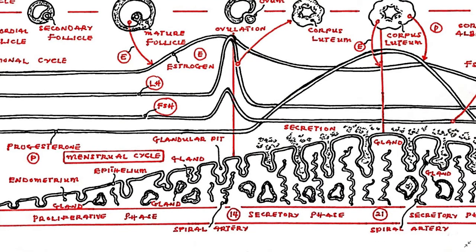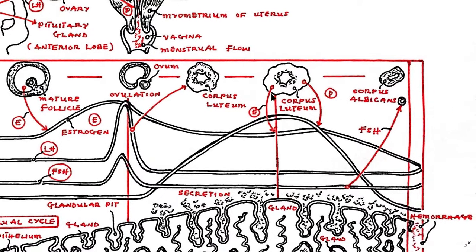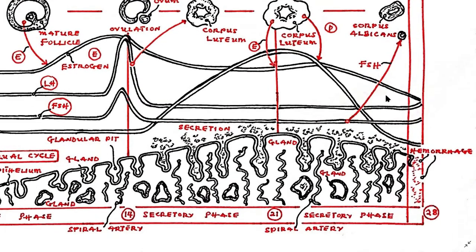If fertilization occurs on or about the 16th day, the corpus luteum becomes the principal source of hormones for the next 90 days. In the absence of fertilization, the corpus luteum begins to involute and degenerate to form a corpus albicans around the 26th day, and estrogen with progesterone levels drop.